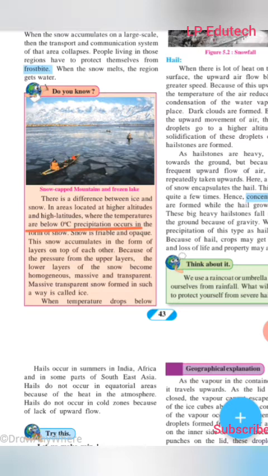Now snow is friable and opaque, that is, not transparent. This snow accumulates in the form of layers on top of each other. Because of the pressure from the upper layers, the lower layers of the snow become homogeneous, massive and transparent. Massive transparent snow formed in such a way is called ice.